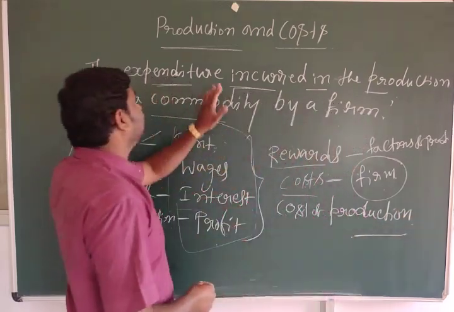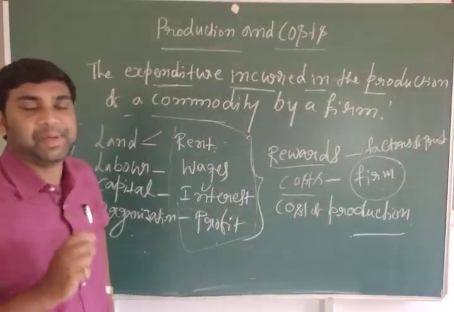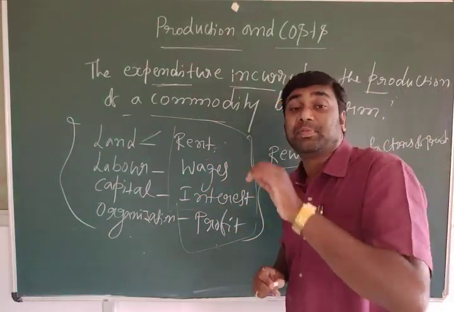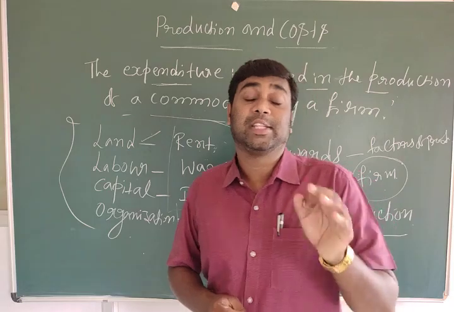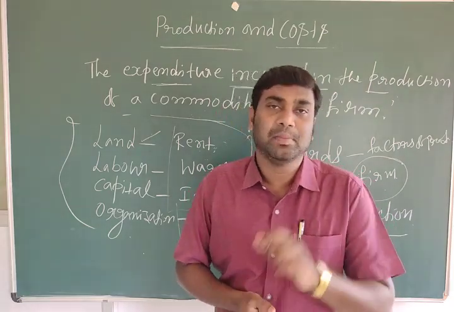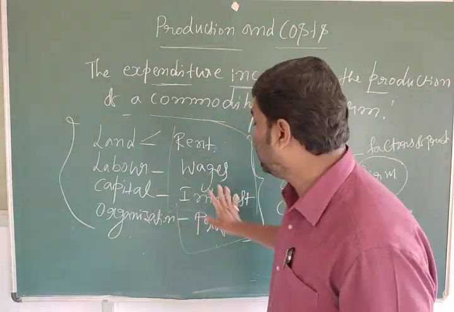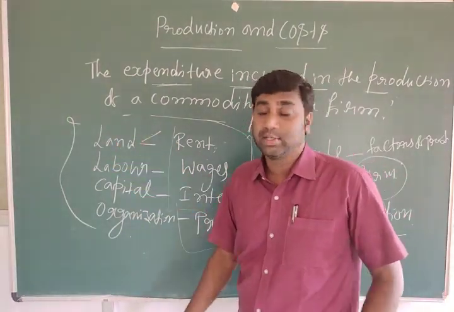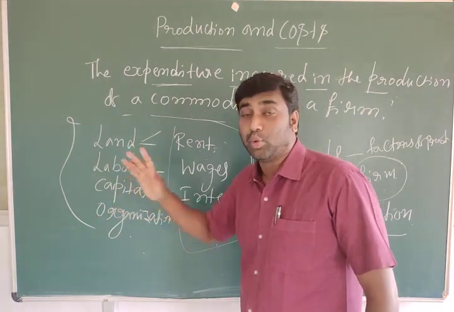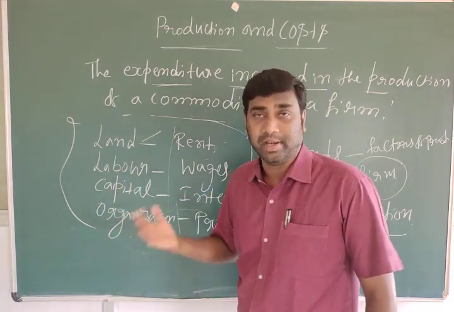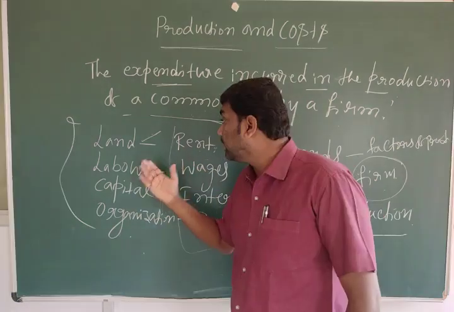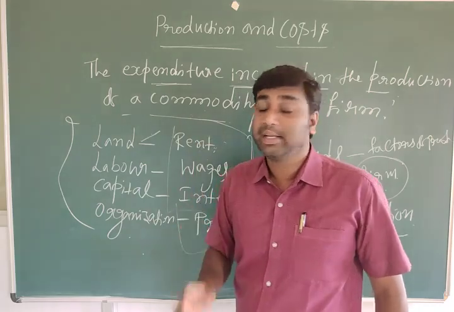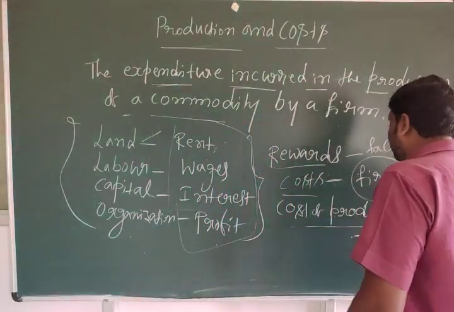Are you understanding? So this is cost. Cost means expenditure. It's nothing but expenditure. The expenses incurred in the production of a commodity by a firm is called cost. While producing a commodity, we compulsorily need four factors, and for using these we should pay. What firms or industry pay is rewards to the factors of production, but expenses to the firm. That is called cost of production.